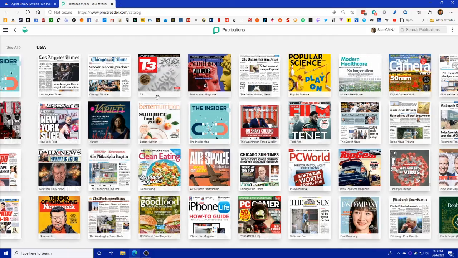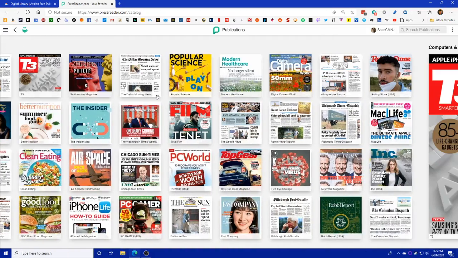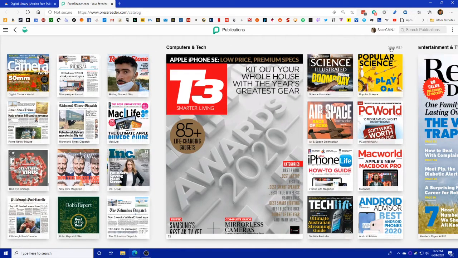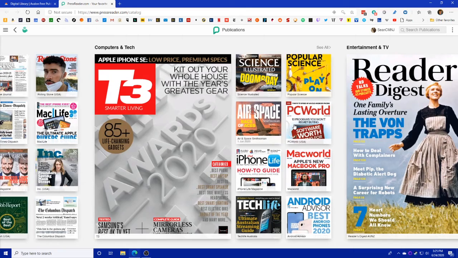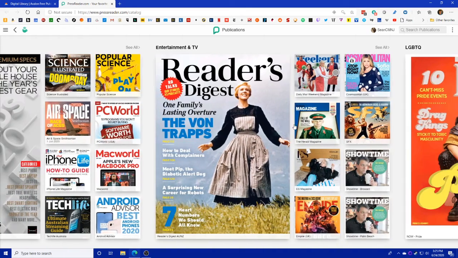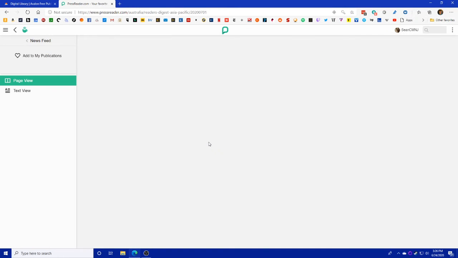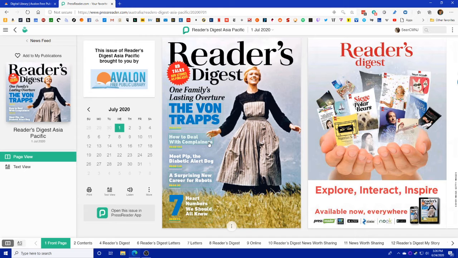So, you're going to see lots of newspapers in here, and more than once as it gets to additional issues. For any of these headings, you should be able to click See All up near the top right of it, and it'll let you see all of the magazines and newspapers that fit into that description. Let's just go ahead and pick something here. We will stop at Entertainment TV. Let's go to Reader's Digest. If you want to read the issue, you just click on the front cover, and it brings us right in. This is actually the Asian Pacific Reader's Digest, so I didn't realize that's what I was getting, but that's okay. It looks like it is in English anyway.